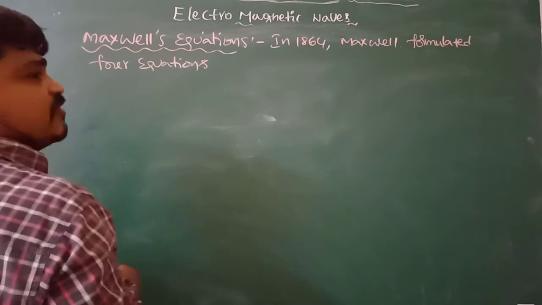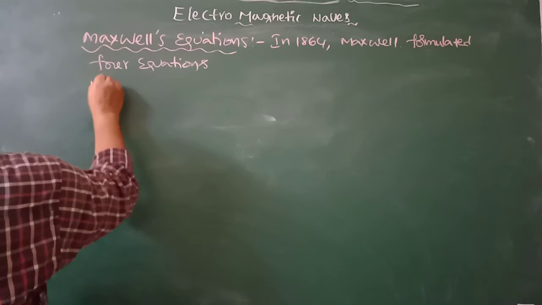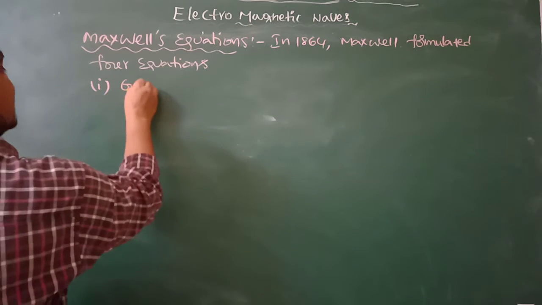And the first fundamental law of electricity is Gauss law in electrostatics.